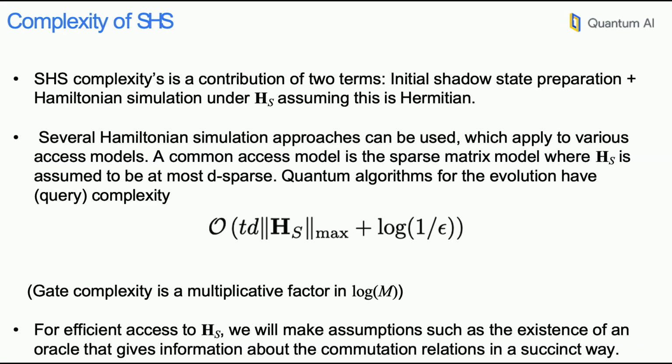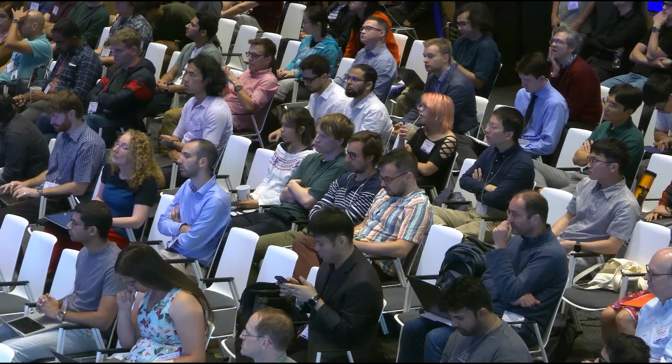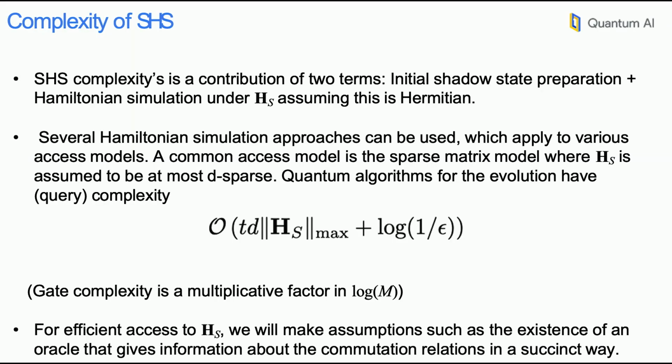All right, so now what is the complexity of this technique? Again, I have shadow states that satisfy the invariance property, I'm assuming the boldface H is Hermitian, and I'm mapping the problem now to a traditional Hamiltonian simulation approach. So we can use all the machinery that's been developed in that context for shadow Hamiltonian simulation. For example, if we were to use something like quantum signal processing, we know that the cost is going to scale linearly in evolution time, linearly in, for example, the sparsity of this matrix H_S, some norm of H_S, and some logarithmic overhead that depends on the precision that you're trying to obtain.